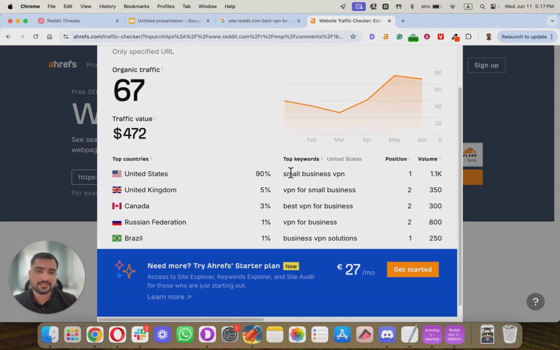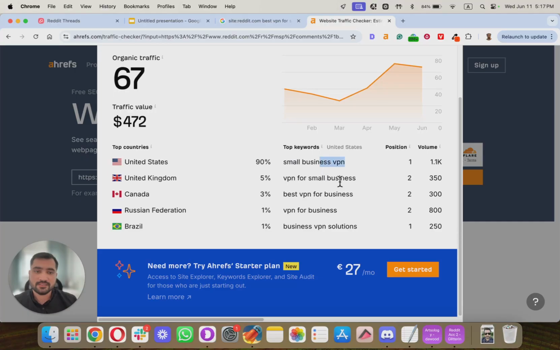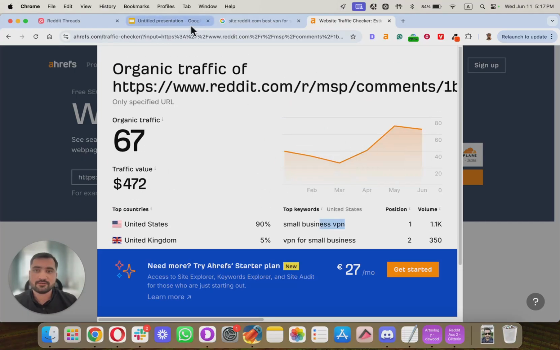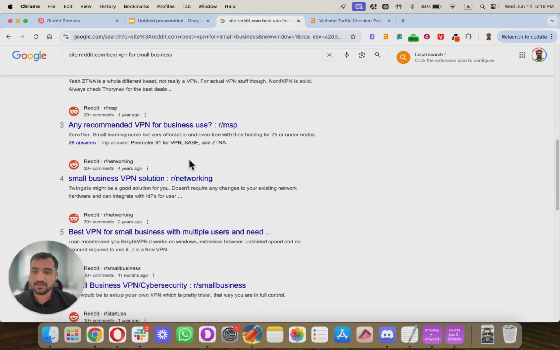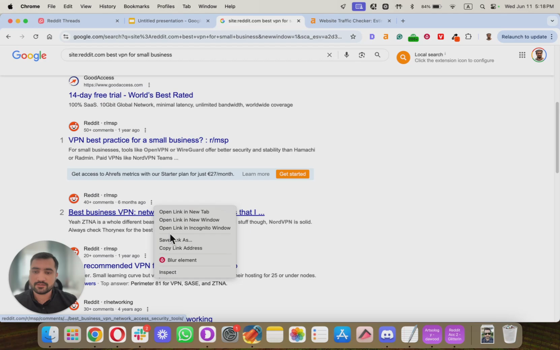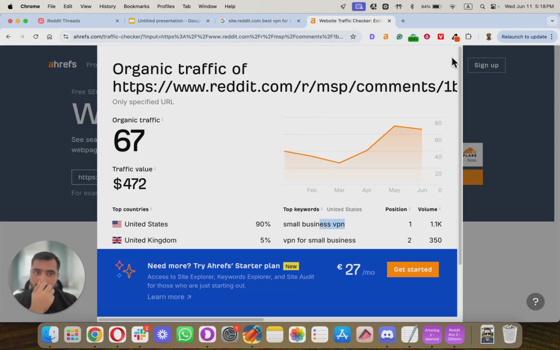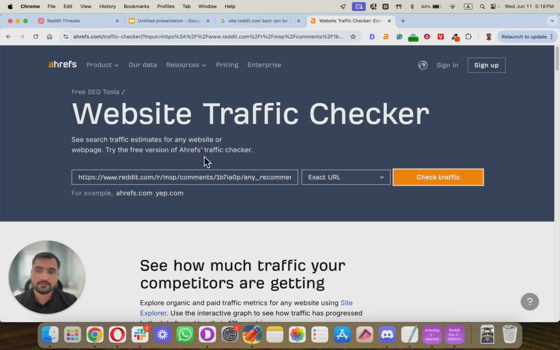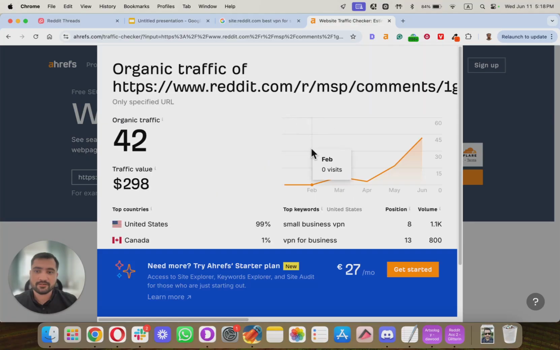So we can see that this is ranking for small business VPN. It is ranking for these keywords. It's a quite good thread that we can engage on. Now we can just go on and let's just do this one. So we come over here, and this is something that we can somehow identify these threads.